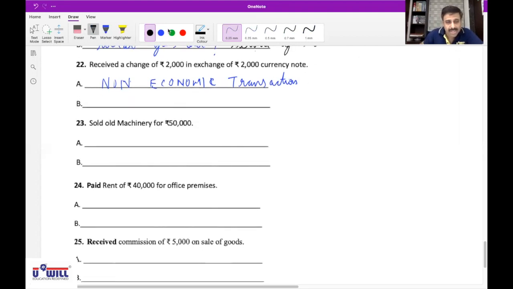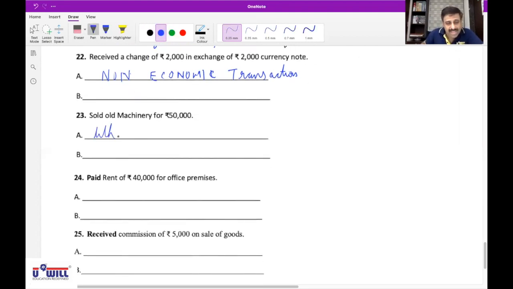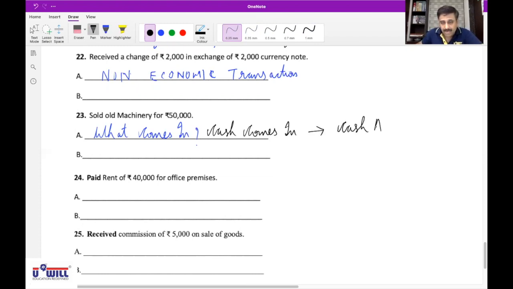Now, sold machinery. If we have sold machinery, what will come in? Cash comes in, because we will receive the money. Cash comes in, and that will affect which account? Cash account. And the second effect: we have sold machinery, so what goes out? Machinery goes out, and that will affect which account? Machinery account. Machinery goes out and affects the machinery account.